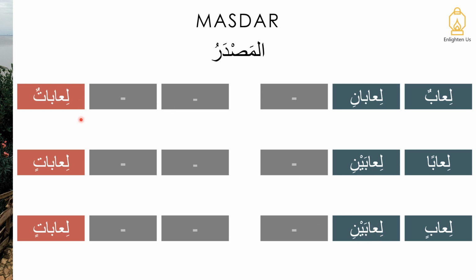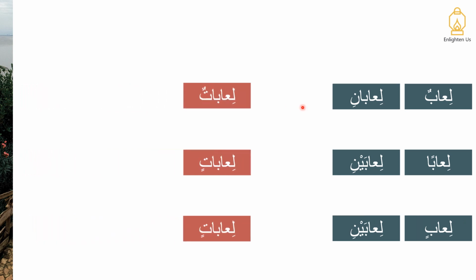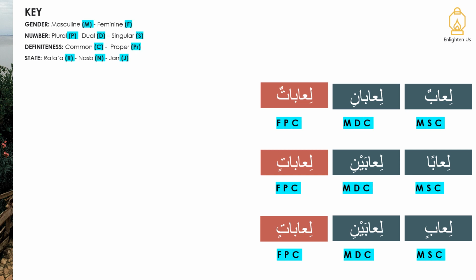One of the things to notice here is that if you want to pluralize the masdar, as we've said for previous masdars, you have to use the feminine plural. So we have li'abatun, li'abatin. And again, in terms of the characteristics, that's what we're looking at.